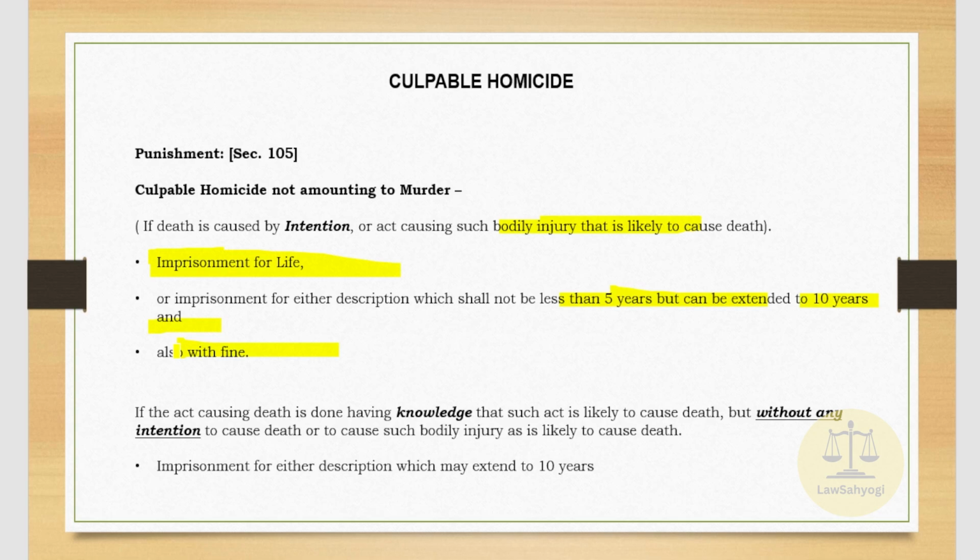And now coming to the second part, here it states that having sufficient knowledge of the act and that it will be causing death, the punishment is imprisonment of either description which may extend to a period of 10 years. So we see that sections 100 and 105 of the Bharatiya Nyaya Sanhita 2023 highlight the explanation, definition and the punishment of the offense of culpable homicide.